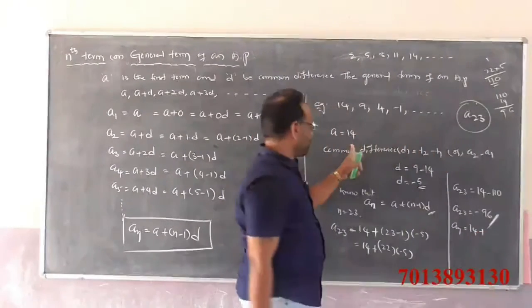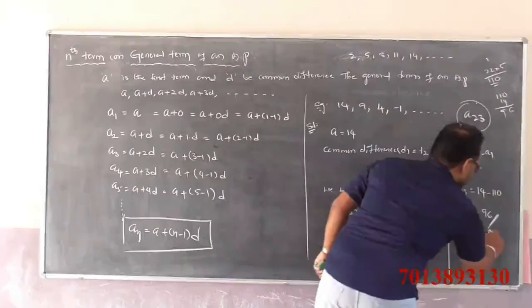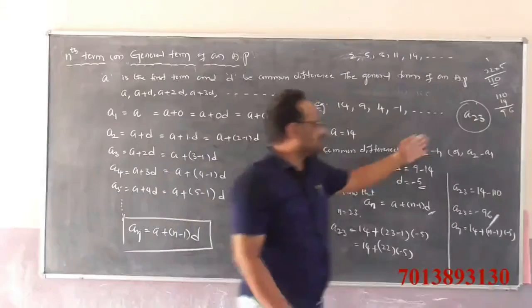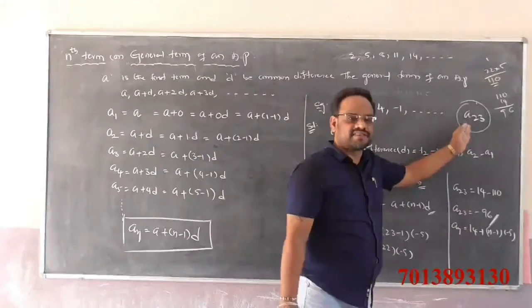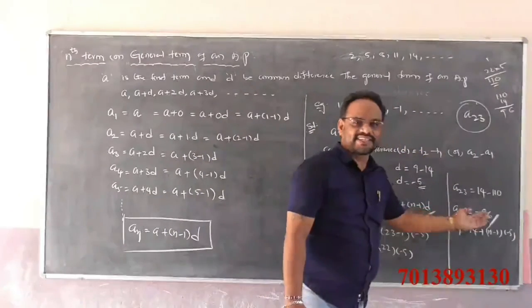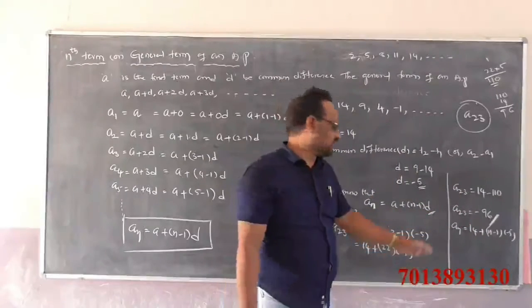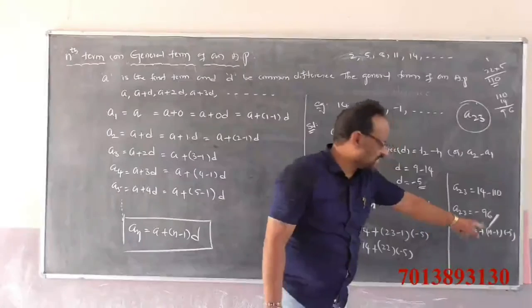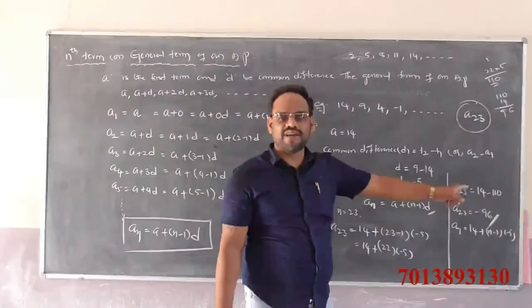The a value is 14 and the d value is minus 5. We want the 23rd term, which is minus 96. To find the nth term, we don't know the n value, so leave it there. The nth term is a plus n minus 1 into d, which is 14 plus n minus 1 into minus 5.